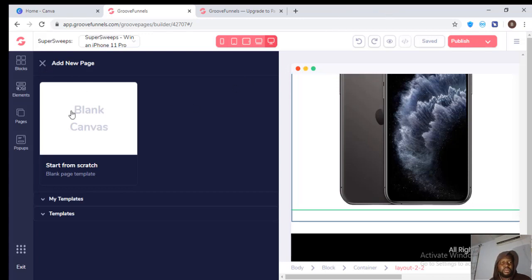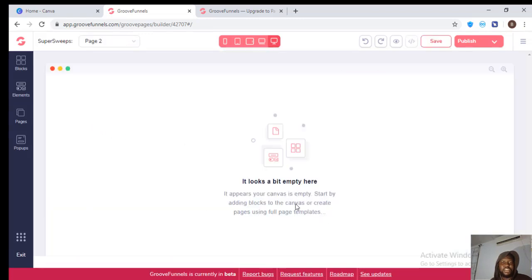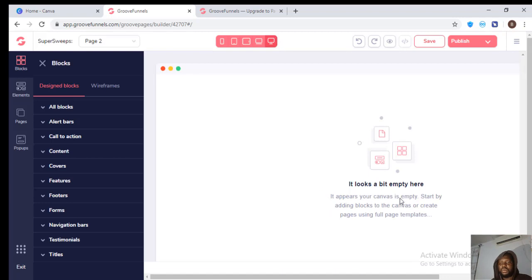So for us to create a new page, you can create it from scratch, and you can also use the templates. But starting to create from scratch, I have to come here and drag all these things in.